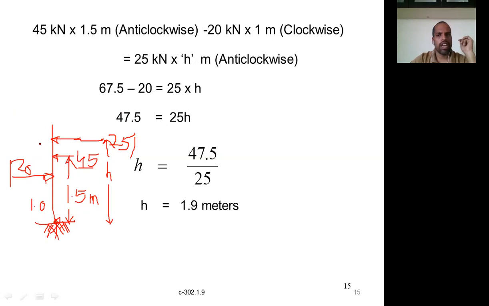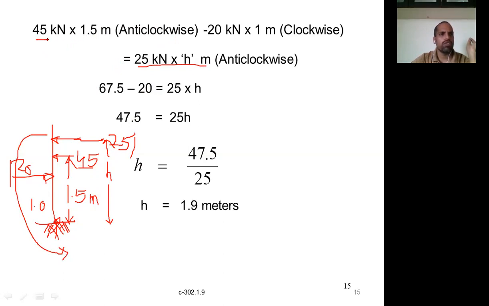Now let us calculate. As per Varignon's theorem, the moment of the resultant about this point is 25 into h. What direction is it acting about this point? It is creating a moment in this direction, which is anti-clockwise. Moment due to the resultant is equal to the algebraic sum of the moments produced by both forces.